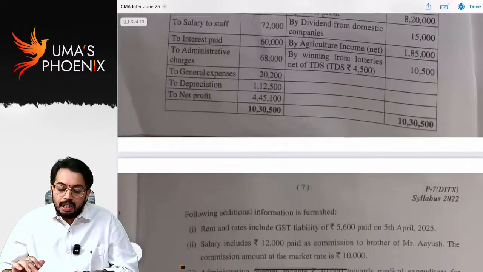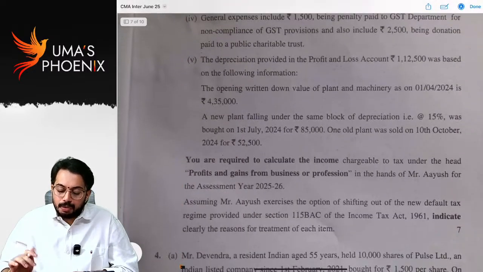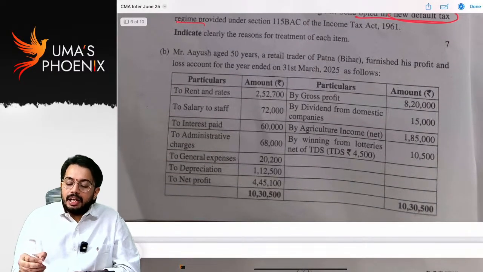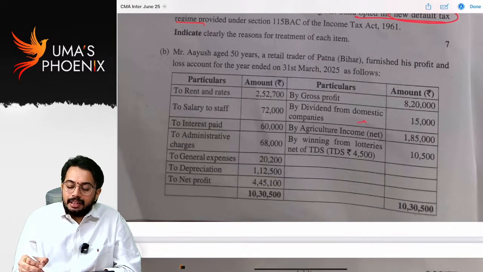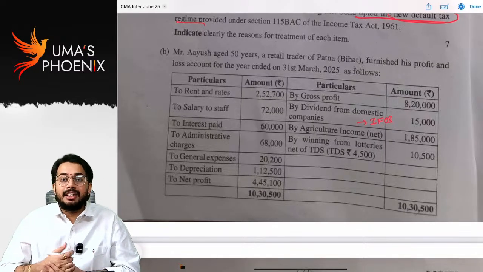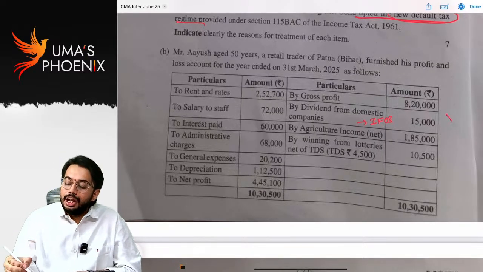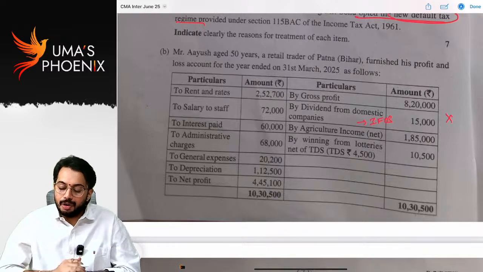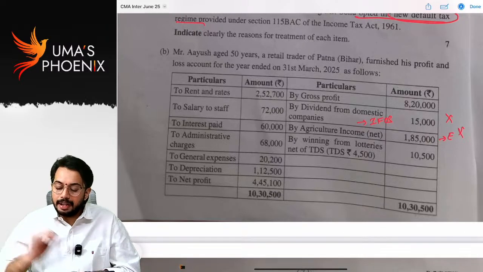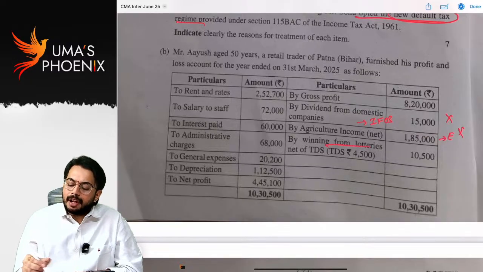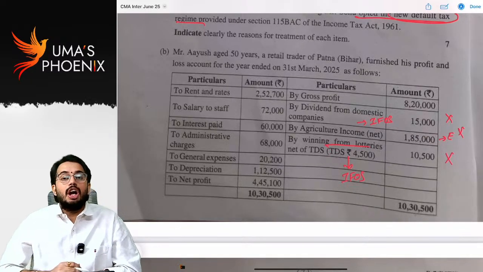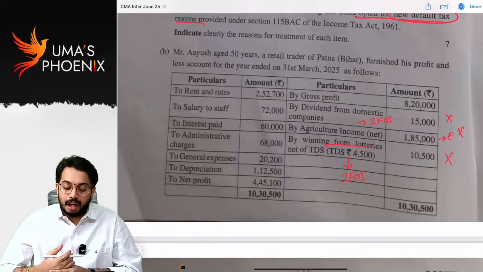Next, this question is relating to PGBP. See, dividend from domestic company, this is taxable under IFOS. Dividend from domestic company is taxable under income from other sources. It should not be credited to P&L account. Agricultural income, that is exempt. That also should not be credited to P&L account. Winning from lotteries, this is taxable under IFOS. That also should not be credited to P&L account.